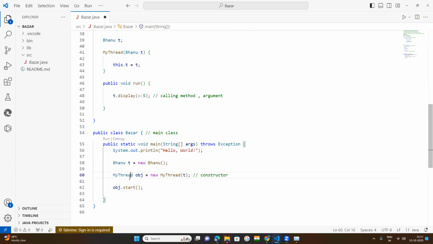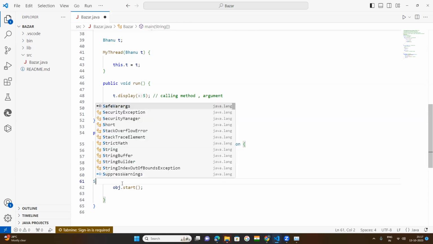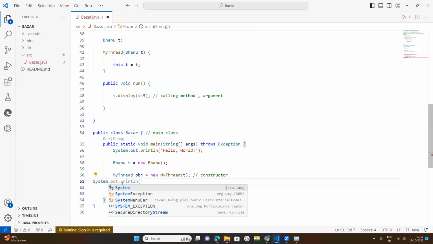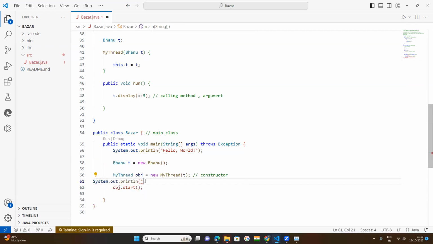Here I want to give one statement. First of all, let me check system dot out dot println. Within this I want to put obj.